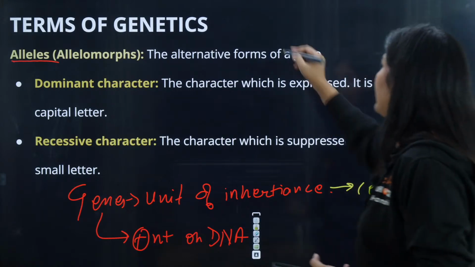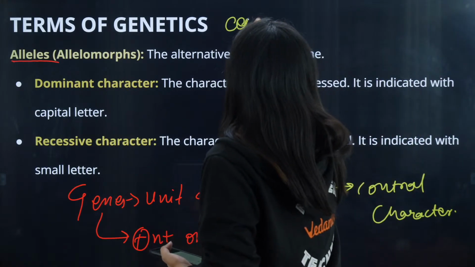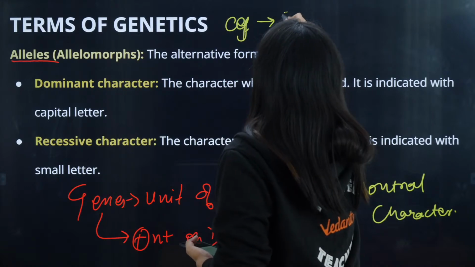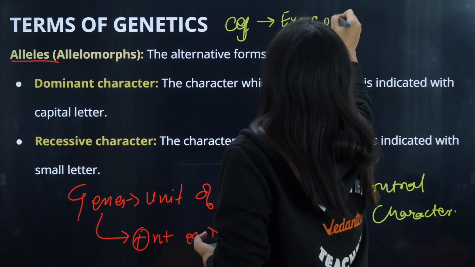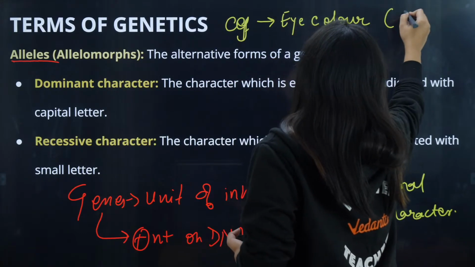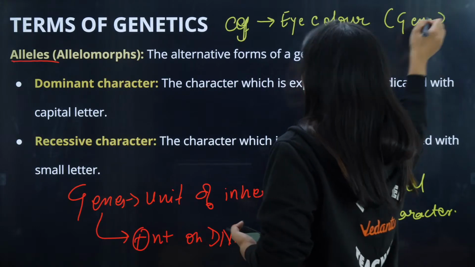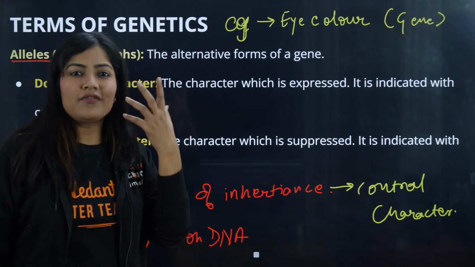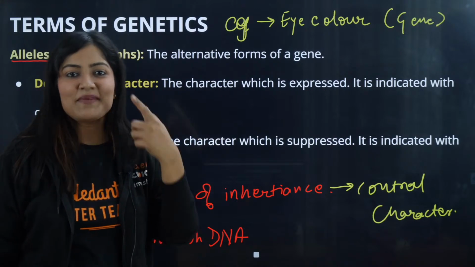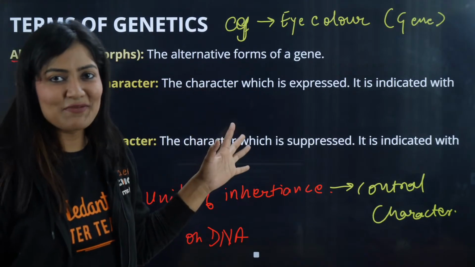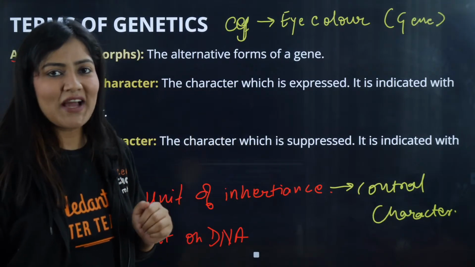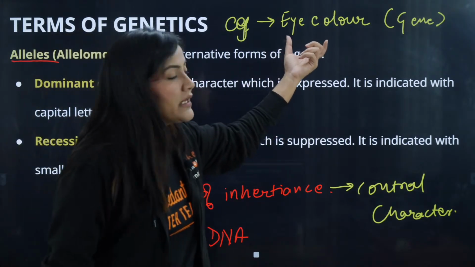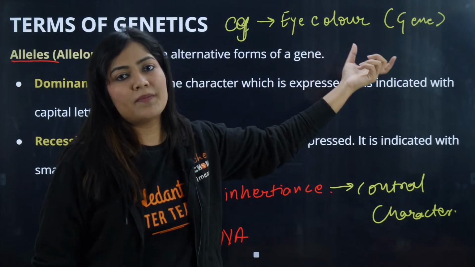For example, let's talk about eye color. What is your eye color? This is controlled by a gene, right? This is a character. A character is controlled by a gene. What kind of eye color are you going to have? I have brown eyes, Ashura has blue eyes. Some of you must have gray eyes, green eyes, etc. So this eye color is a character which is controlled by a gene.